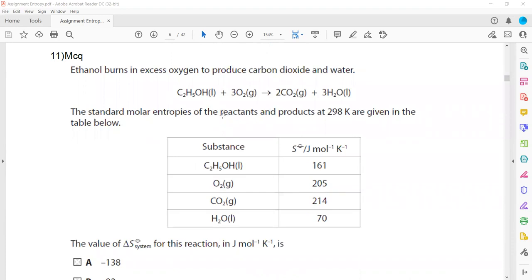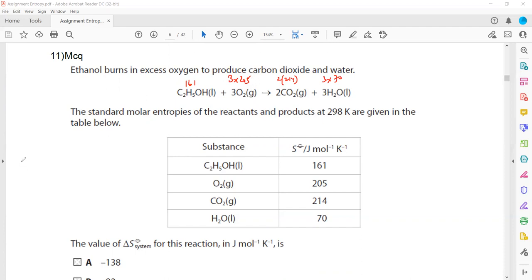Ethanol is burned in excess oxygen to produce carbon dioxide. The standard molar entropies for reactants and products are given. What is the entropy change of this reaction? It is always the product minus the reactant. So the entropy of ethanol is 161. Then the entropy of oxygen will be 3 multiplied by 205. The entropy of carbon dioxide is 2 multiplied by 214. And for water it is 70, so 3 multiplied by 70.